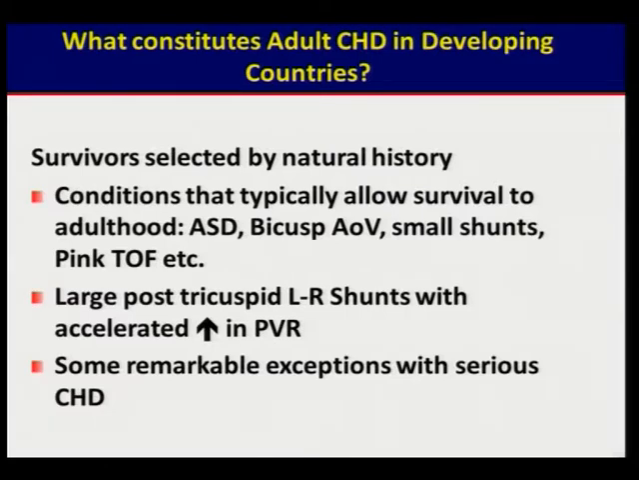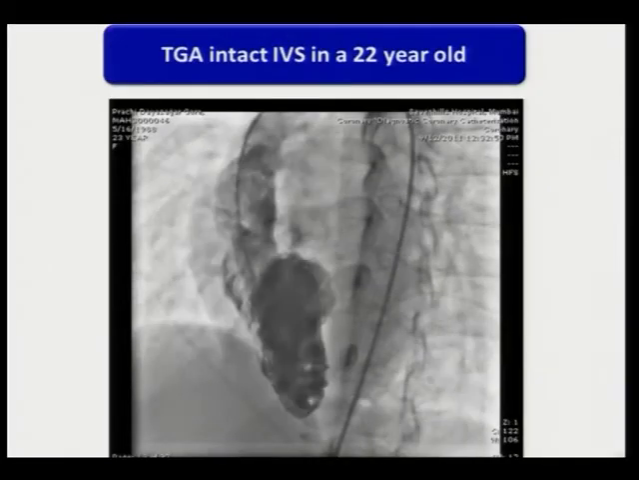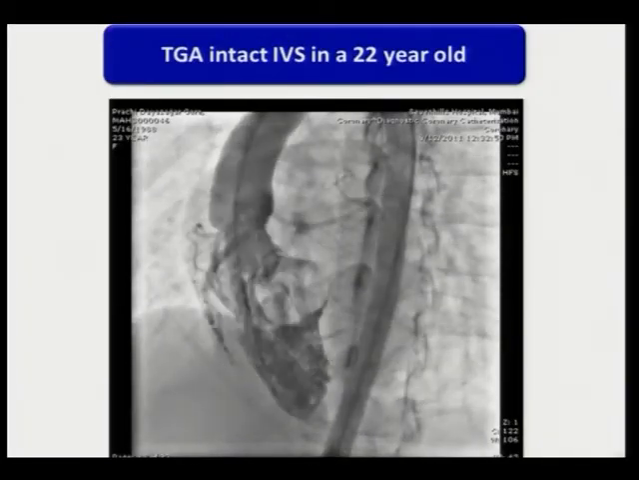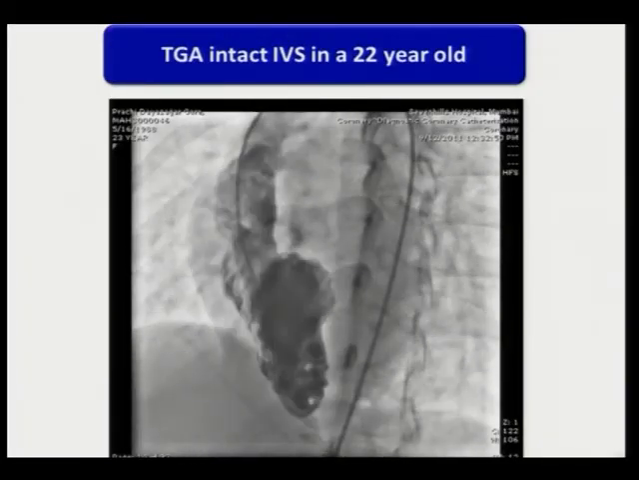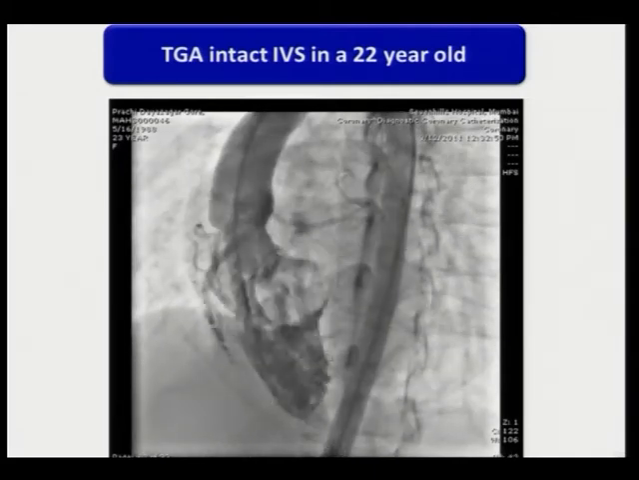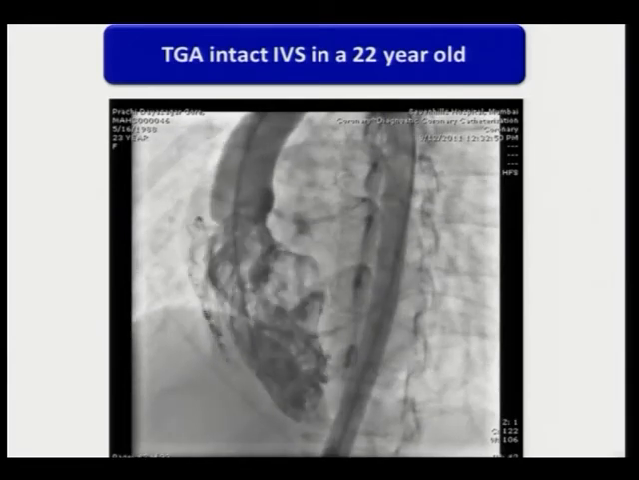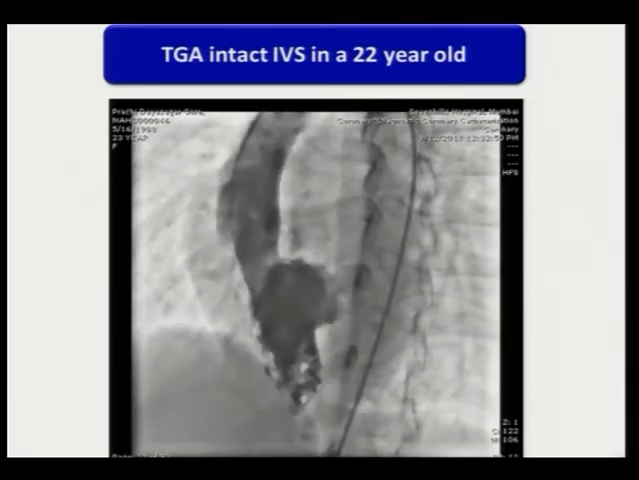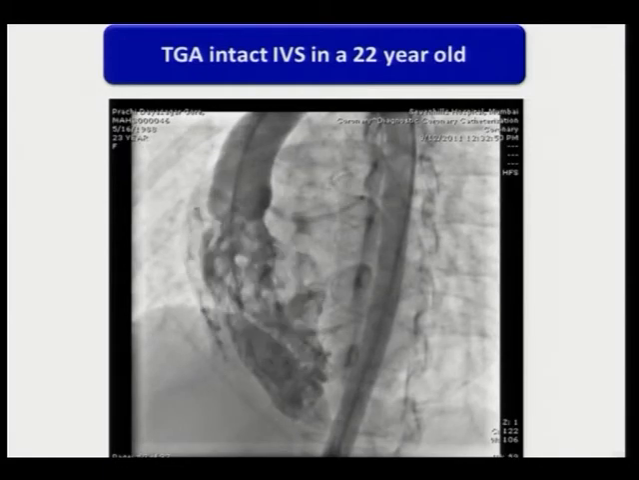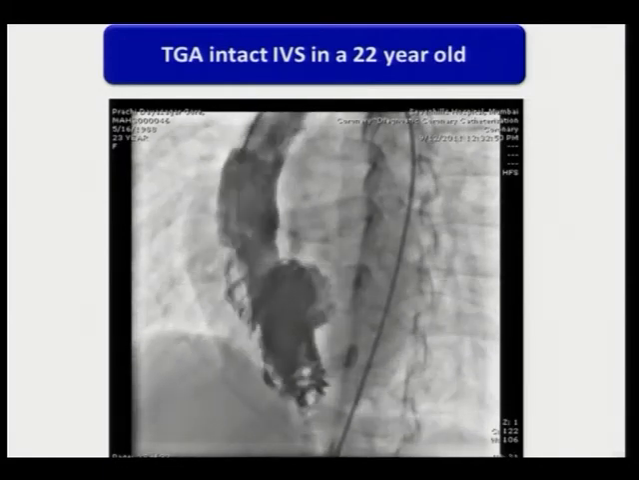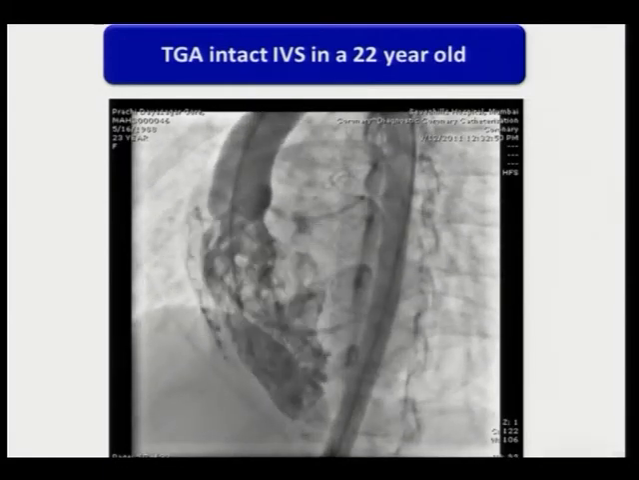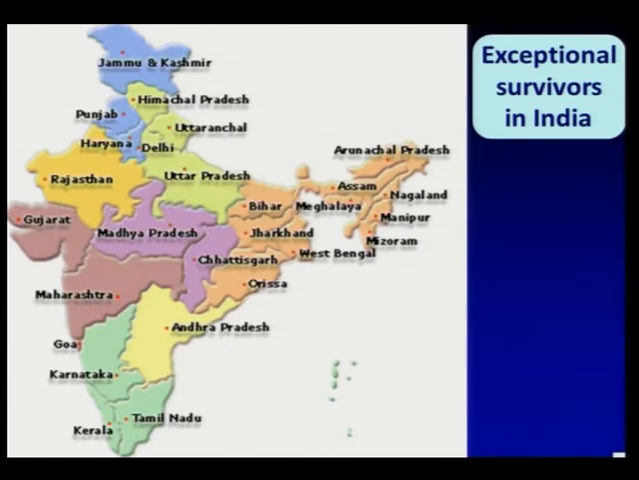So although these exceptional survivors are a small percentage, we do see them from time to time. Here is an example of a transposition surviving to 22 years of age, and you can see that the right ventricular angio is actually filling the aorta and there is no VSD. So this patient had a large ASD, was quite blue, but survived to this age.